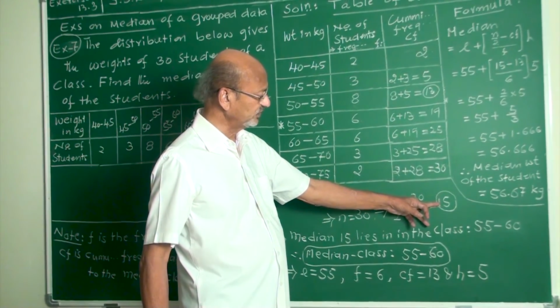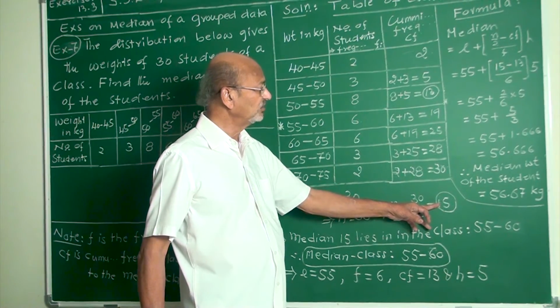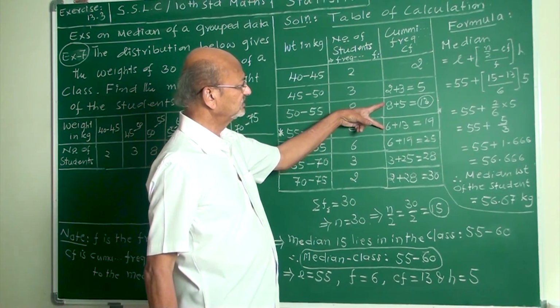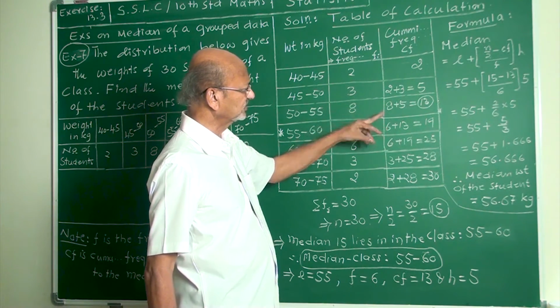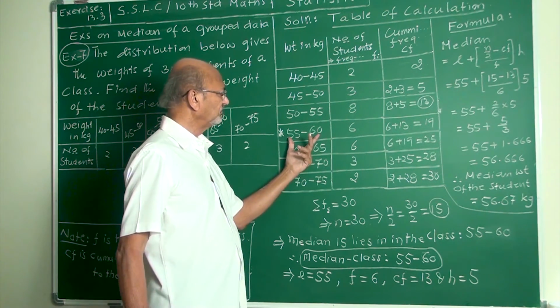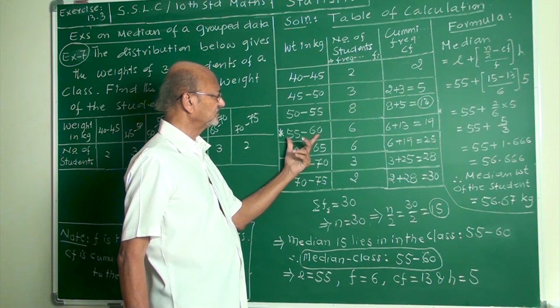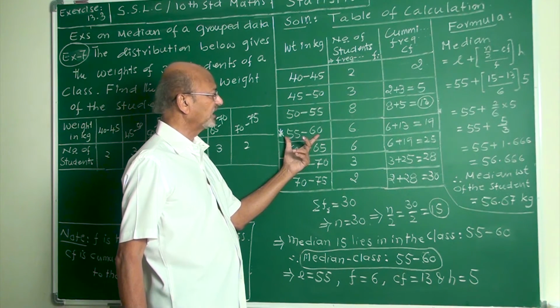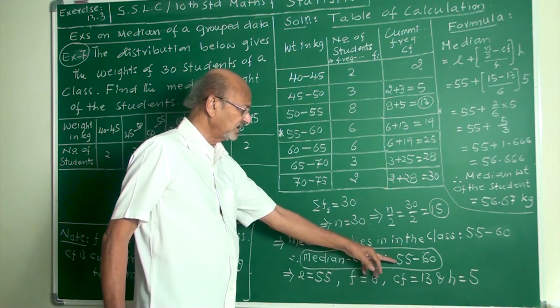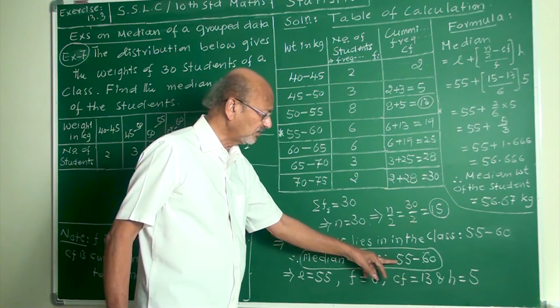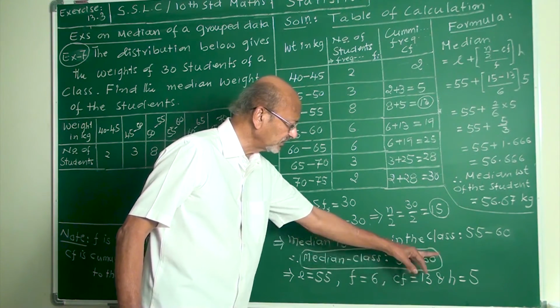Corresponding to this 15, you get what? Median class. Where is this 15? Between 13 to 19. You can take either this or this, the bigger one: 55 to 60. This is called the median class. This is the lower limit. What is H? 60 minus 55 is H.